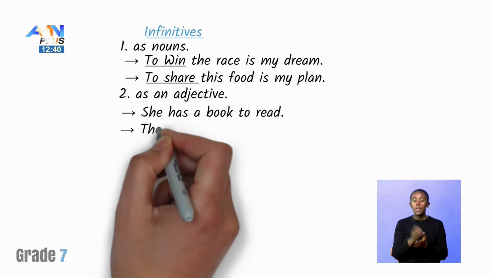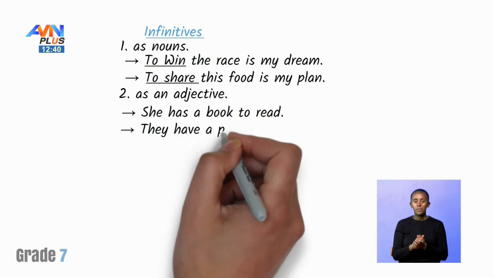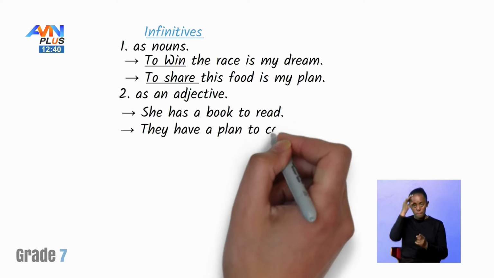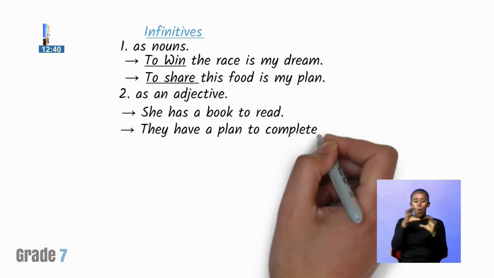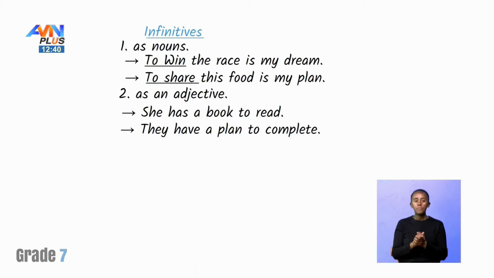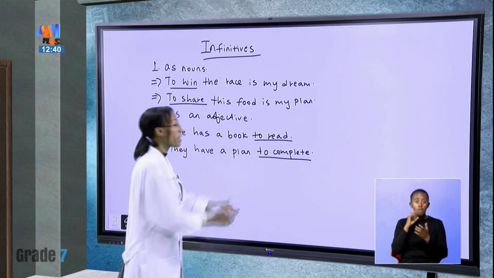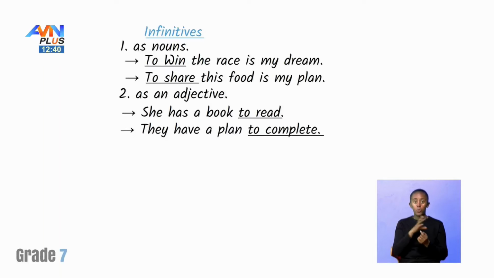They have a plan to complete, and the like. To read, to complete. Again, we do not change the base verb form, but we add to it, and we make it an infinitive.